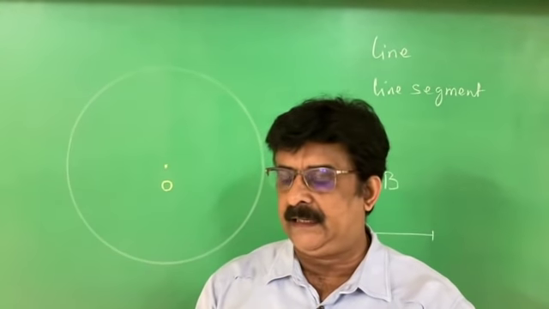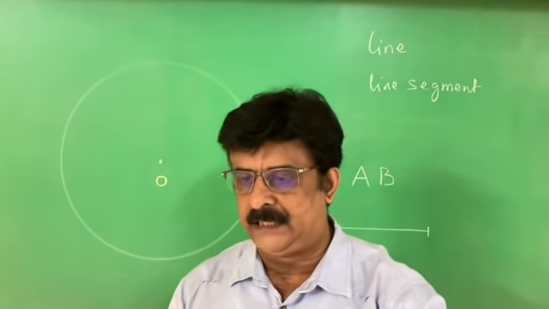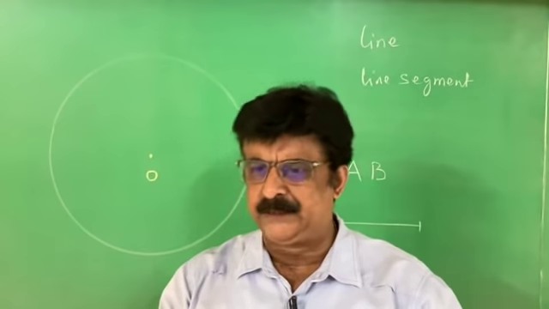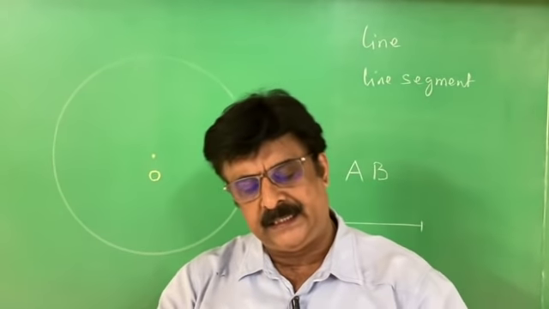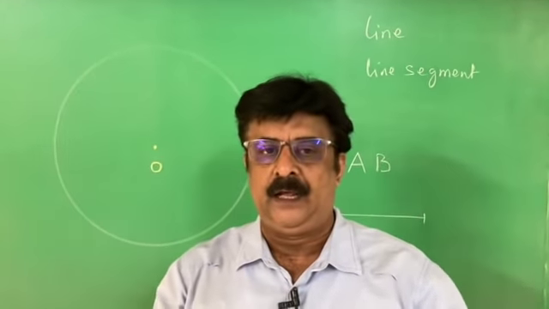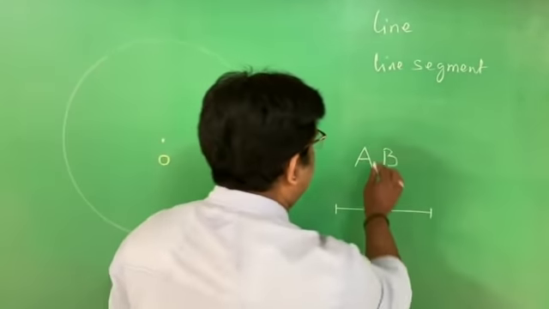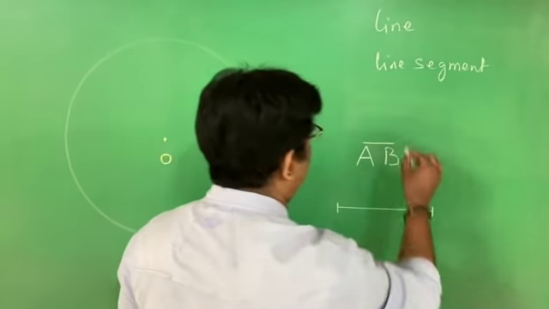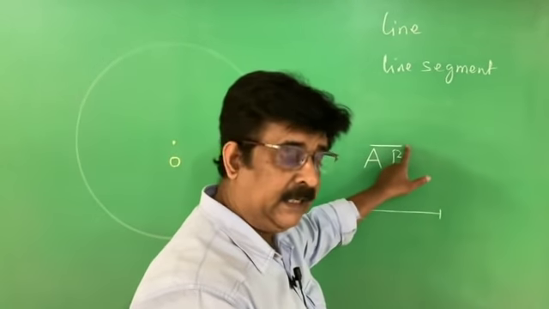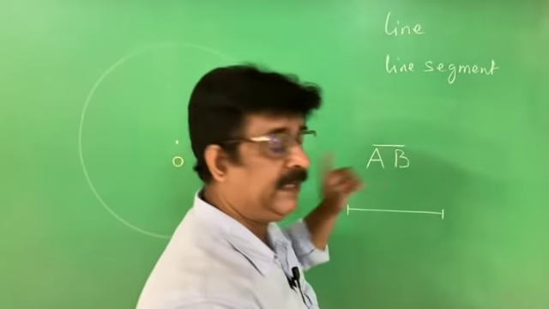When we studied SLC or college classes, the textbook was much better. Nowadays, it is much more diluted. In our time, whenever we write a line segment, we write AB with a line above it like this. It represents AB is a line segment.